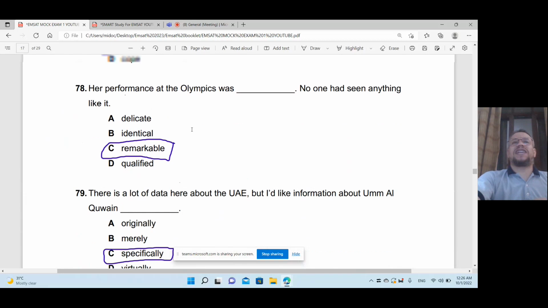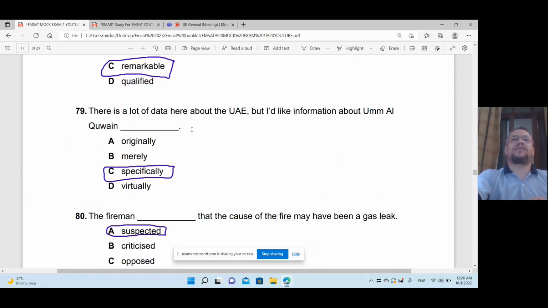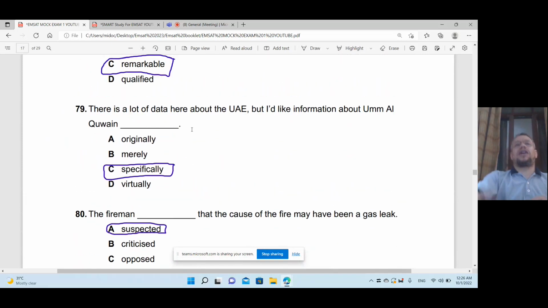Her performance at the Olympics was remarkable, was noticeable, remarkable. That's right. No one has seen anything like it. There is a lot of data here about the UAE, but I'd like information about Al Quwain.